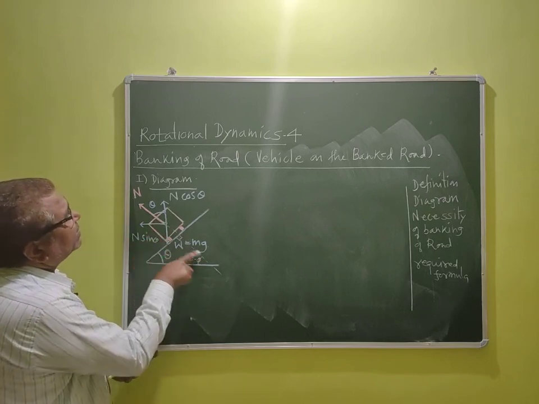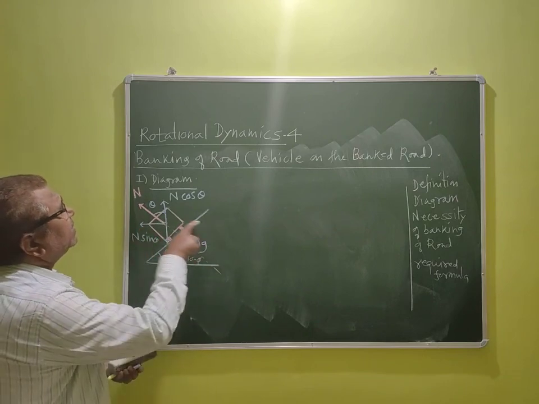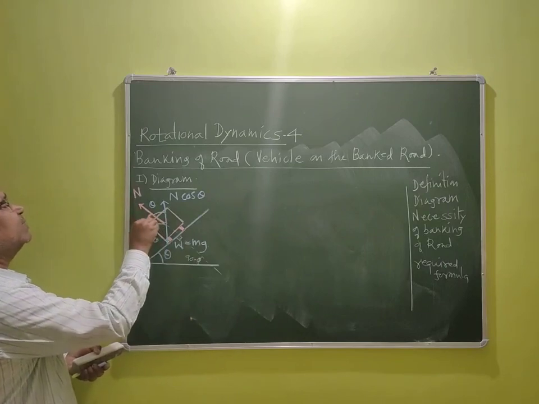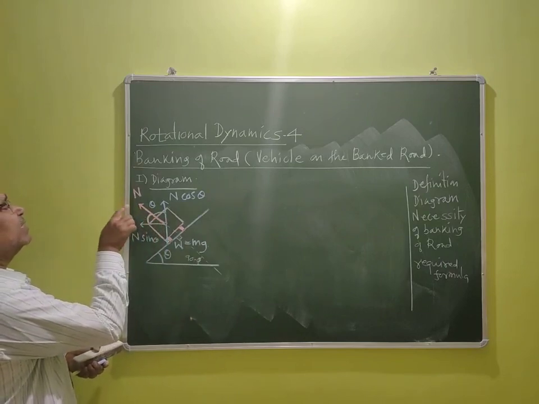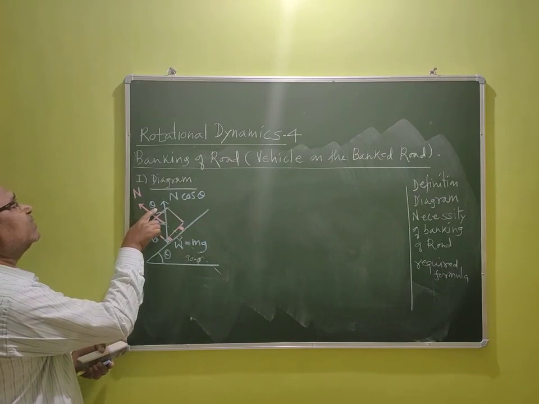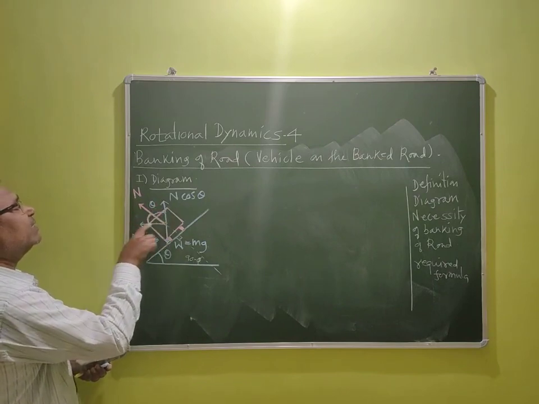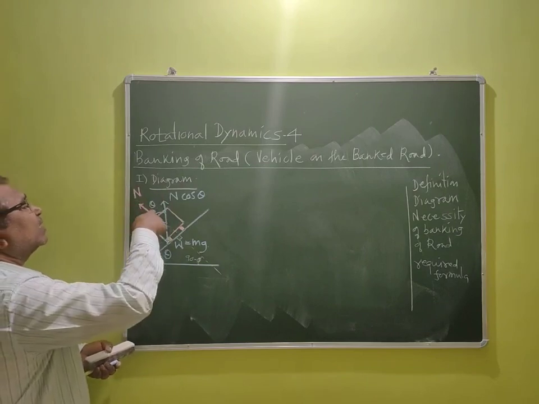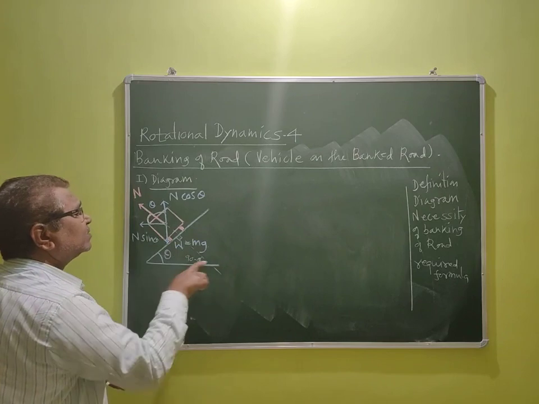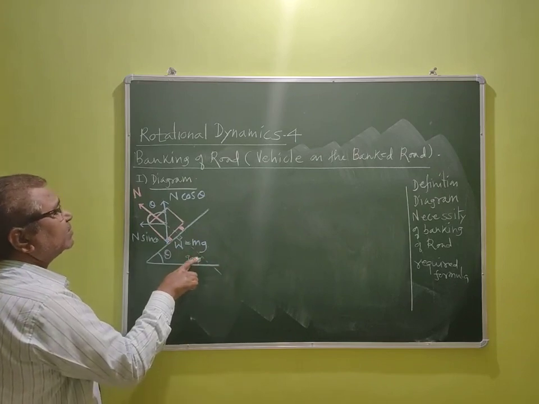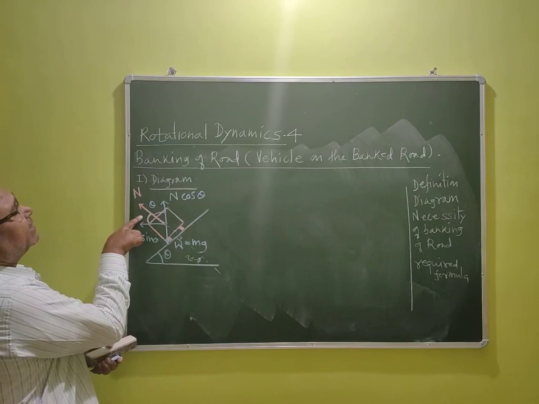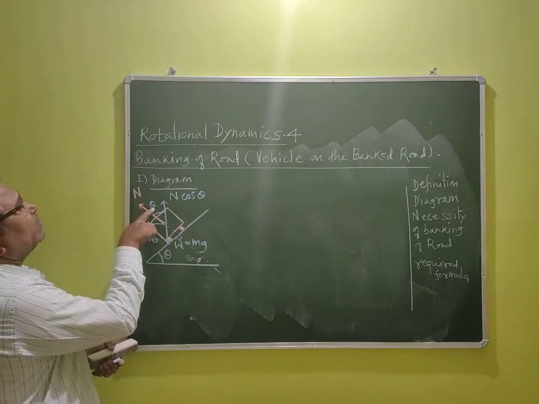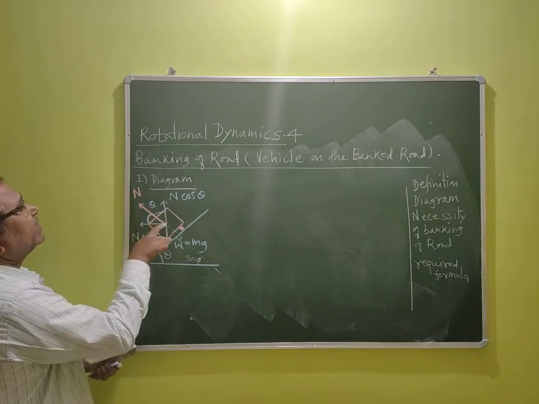If this is 90 minus theta like this, this line is like this. Suppose we extend this line, then this angle becomes 90 minus theta. And if this is 90 minus theta, then this will be theta, because this angle is 90 like this. Listen carefully. I will repeat again. If this line is extended, this angle becomes 90 minus theta. If this is 90 minus theta, then this is also 90 minus theta. And then this should be theta, because this angle is 90.